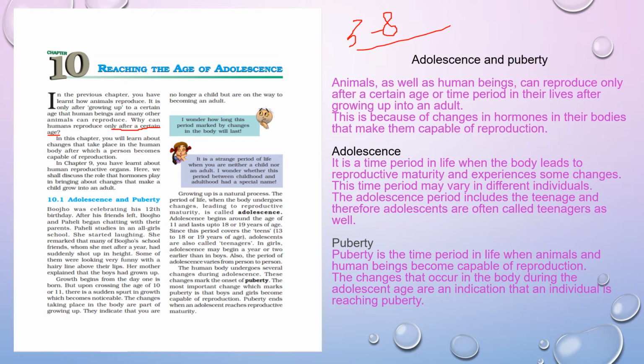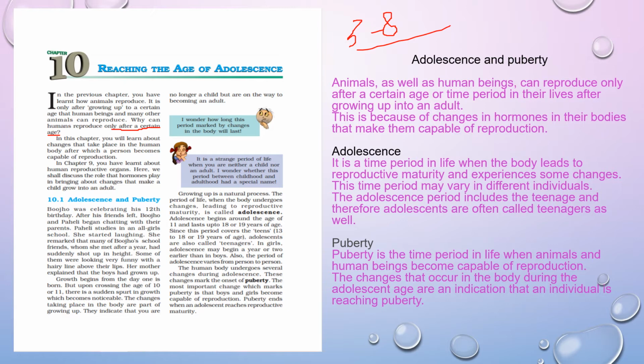Then after 8, at the age of 9 and 10, different changes occur in the human body. That stage you can also call teenagers. So that age is known as adolescence.